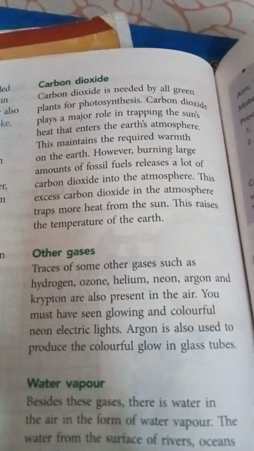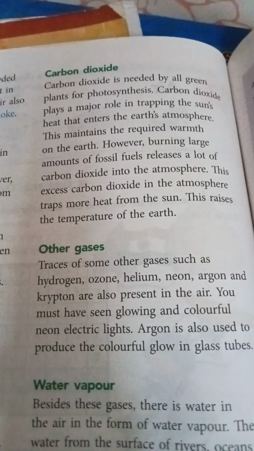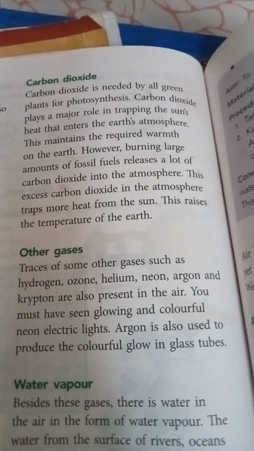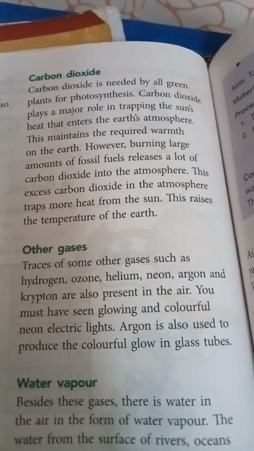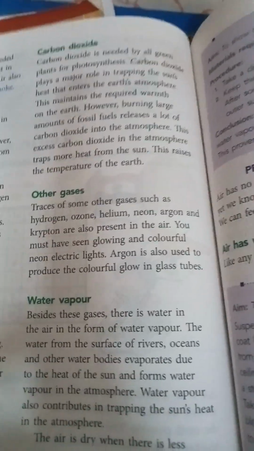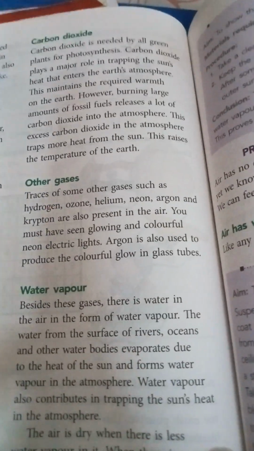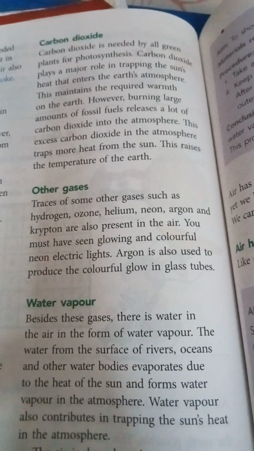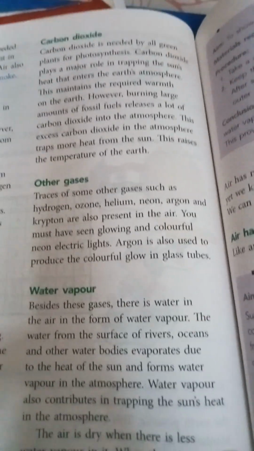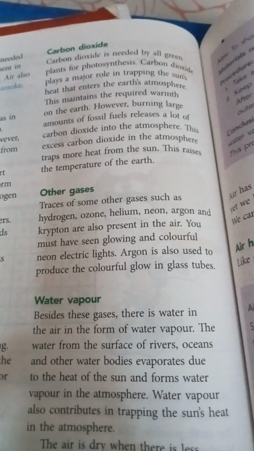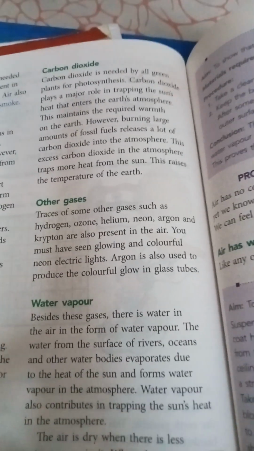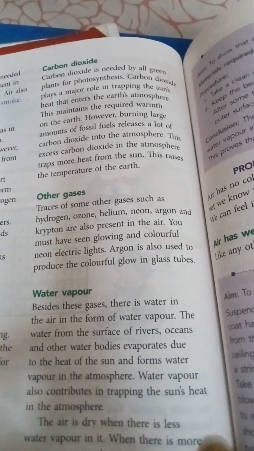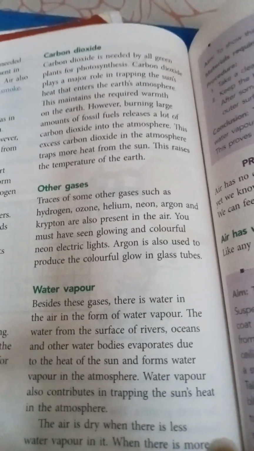And traces of some other gases such as hydrogen, ozone, helium, neon, argon, and krypton are also present in the air. Water vapor. Besides these gases, there is water in the air in the form of water vapor. The water from the surface of rivers, oceans, and other water bodies evaporates due to the heat of the sun and forms water vapor in the atmosphere. Water vapor also contributes in trapping the sun's heat in the atmosphere.